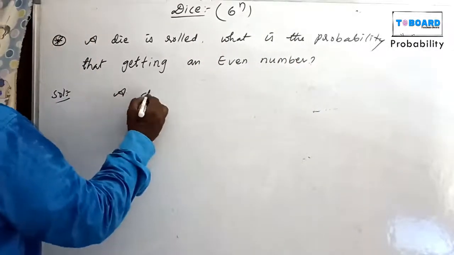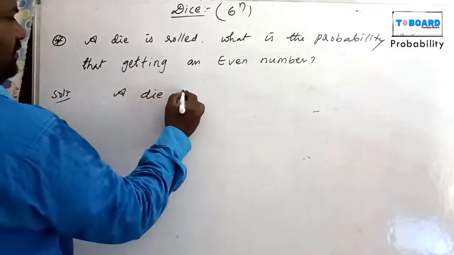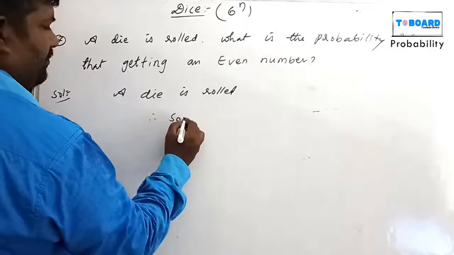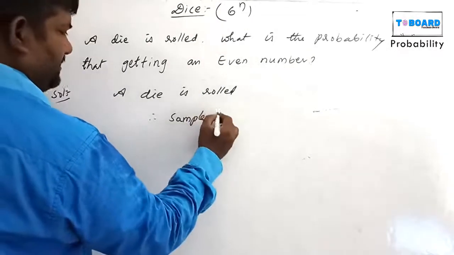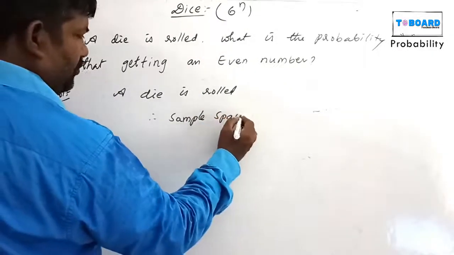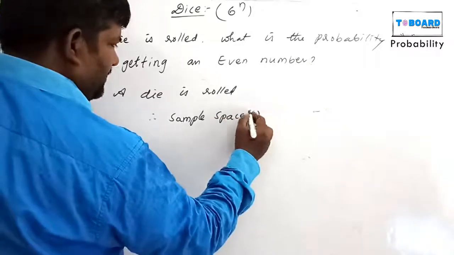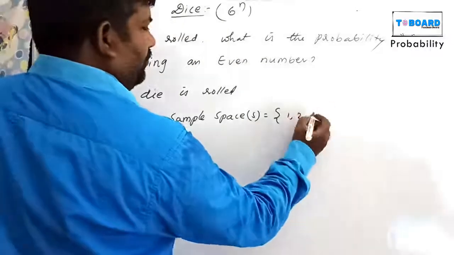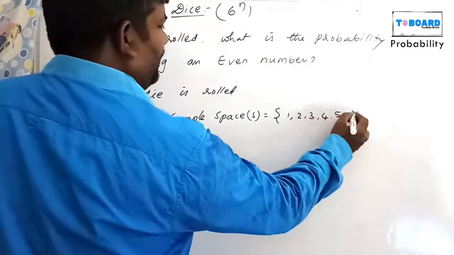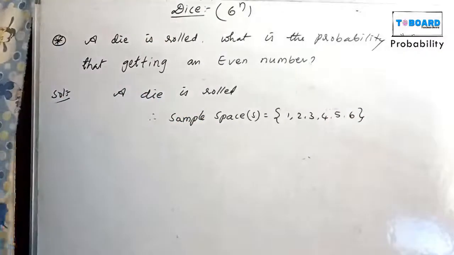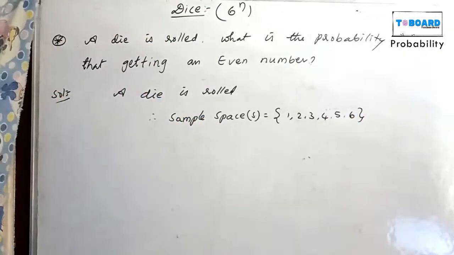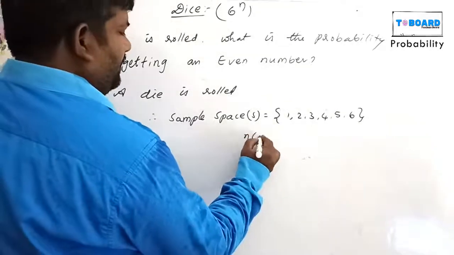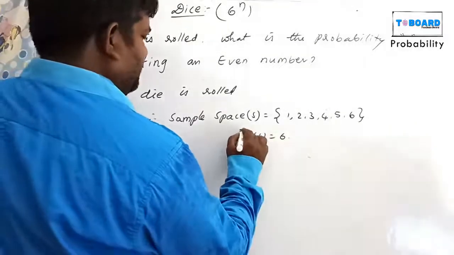A die is rolled. A die means how many chances? This is the sample space, meaning total chances, total outcomes. The die faces are numbers 1, 2, 3, 4, 5, 6. So n of S equals 6 chances.